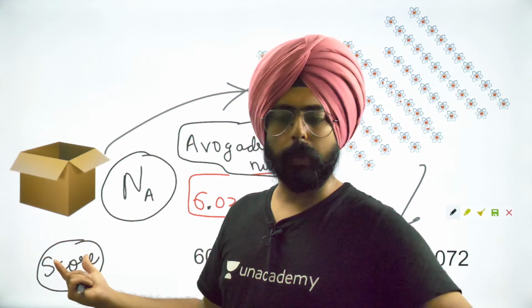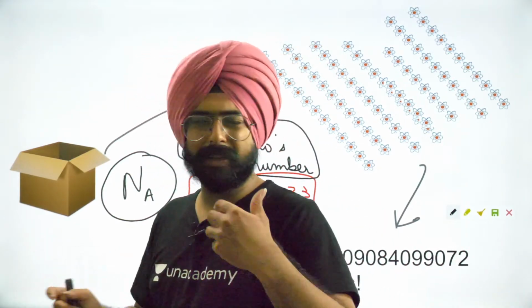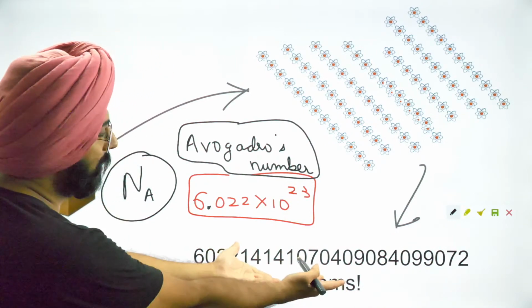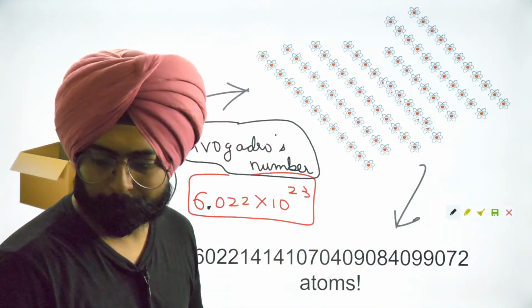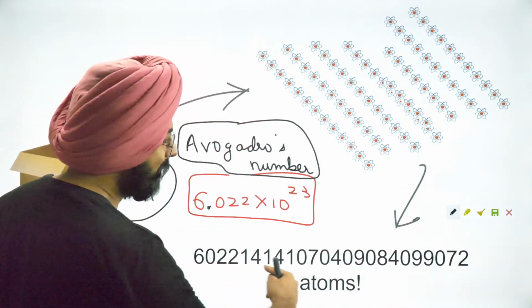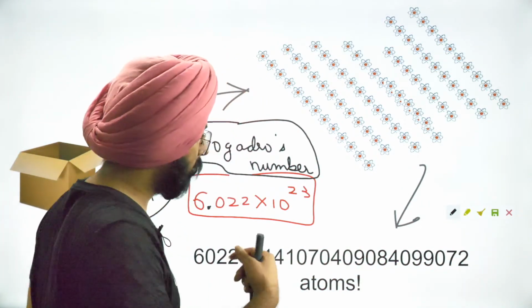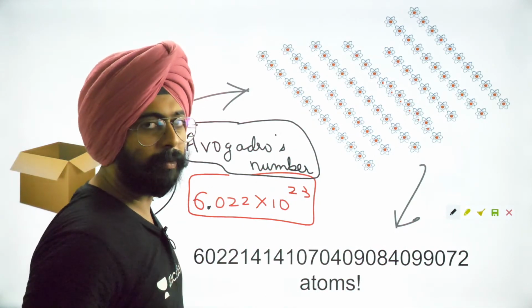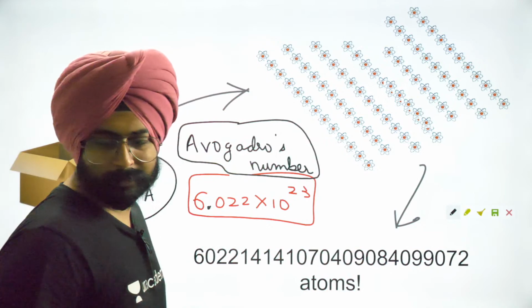Score is 20 of something, right? So dozen is 12, score is 20. Similarly, 1 mole is this quantity. If I say I have 1 mole of chocolates, it means I have these many chocolates, which means that I can run an industry, I can sell chocolates for my entire life and earn a living out of it, and I will have diabetes, etc., etc.